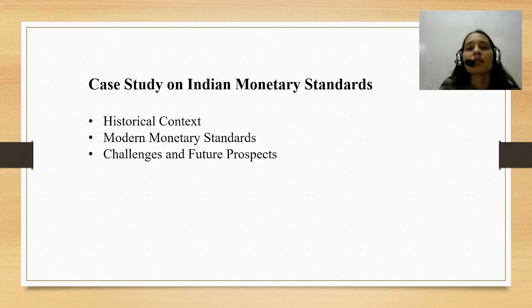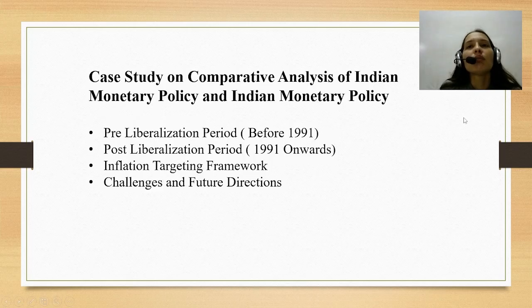opportunities. In the previous lecture, we discussed the case study on the Federal Reserve System of the United States of America, and we can also say the monetary standards of the USA. Now, after discussing the Indian monetary standards, we will move towards the case study on comparative analysis of Indian monetary policy.